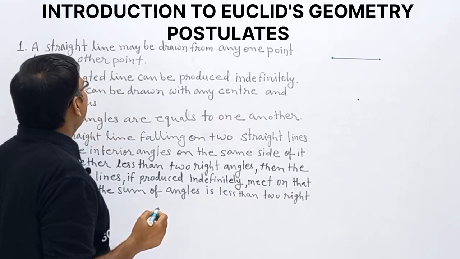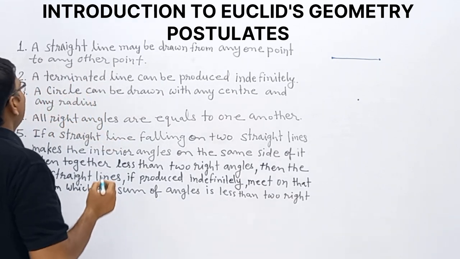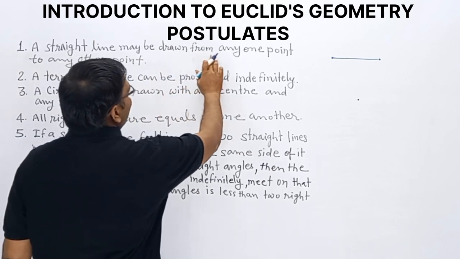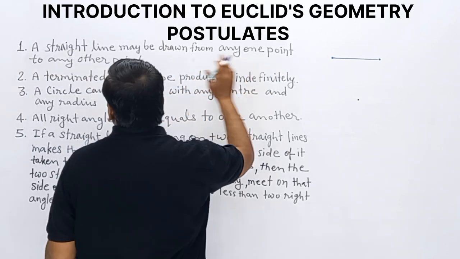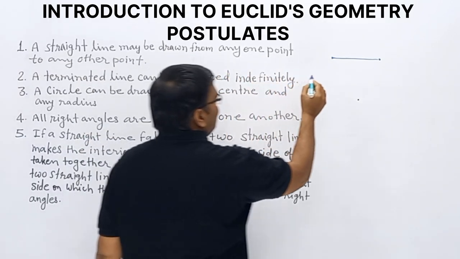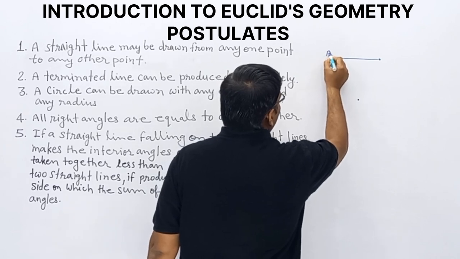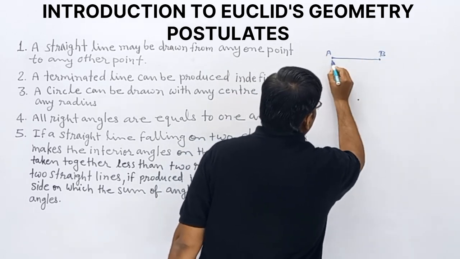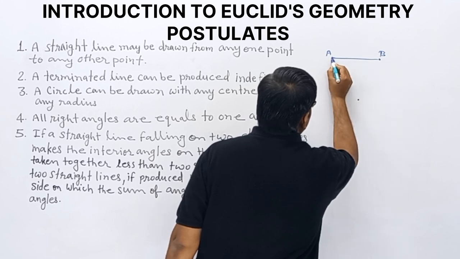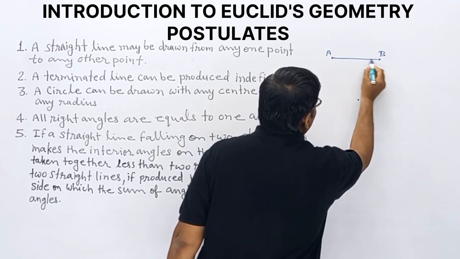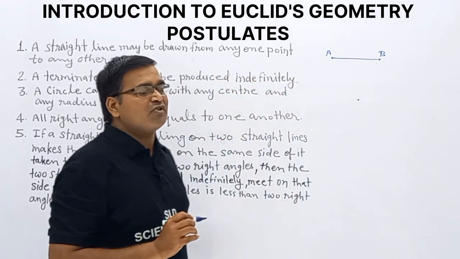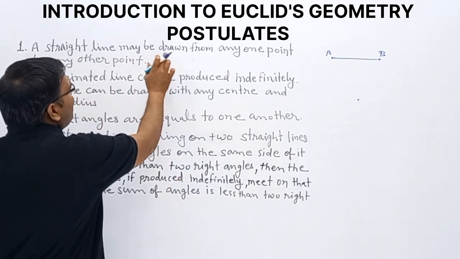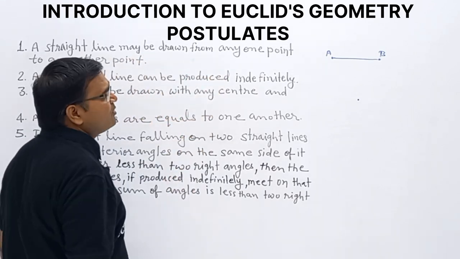So, a straight line may be drawn from any one point to any other point. Let one point be A, another point B. Once we connect both points, we get a line, and this is a straight line.